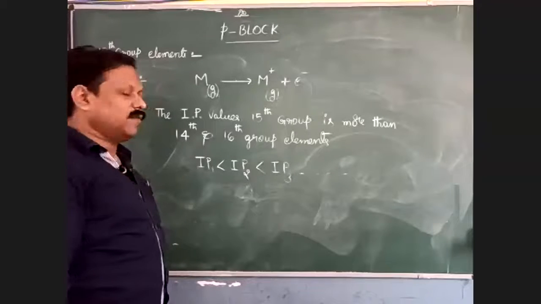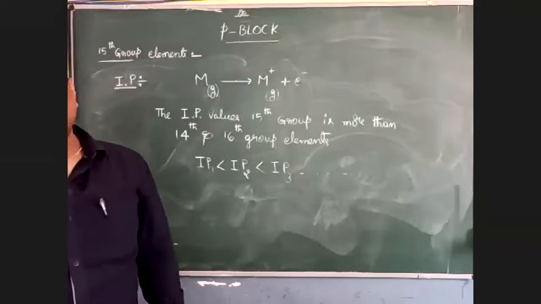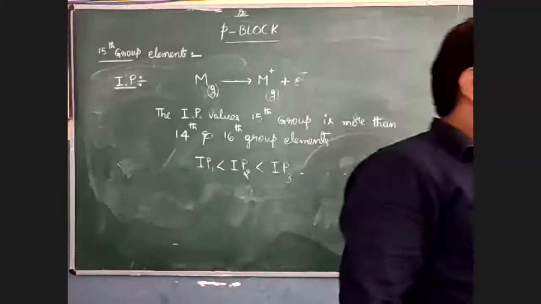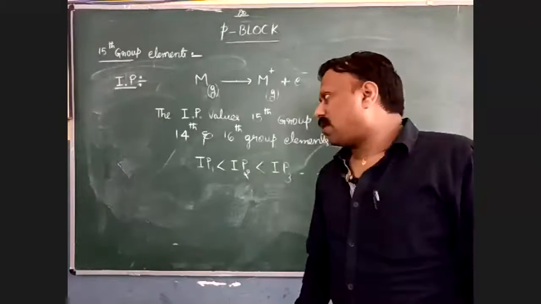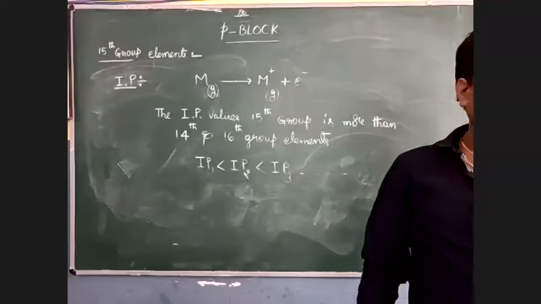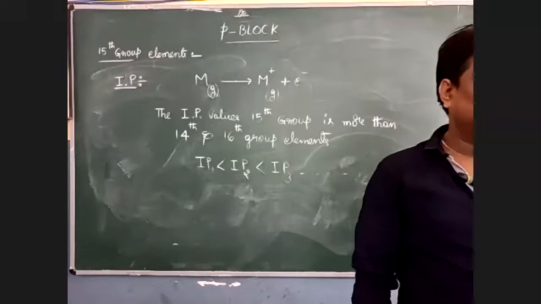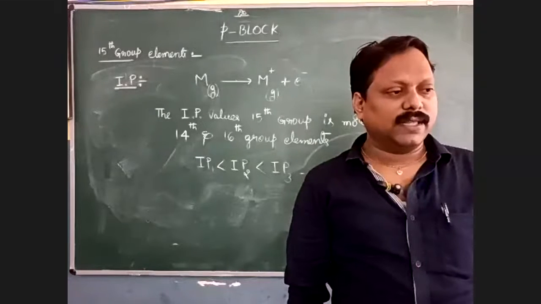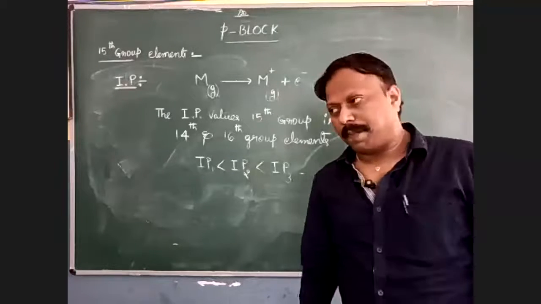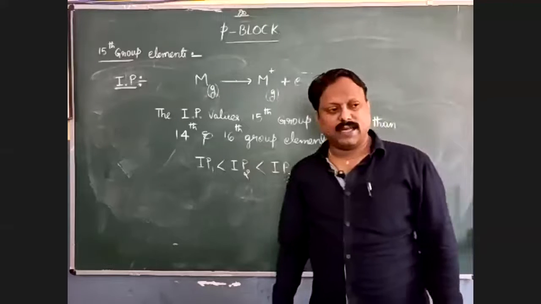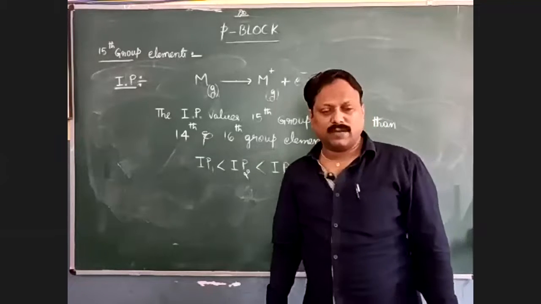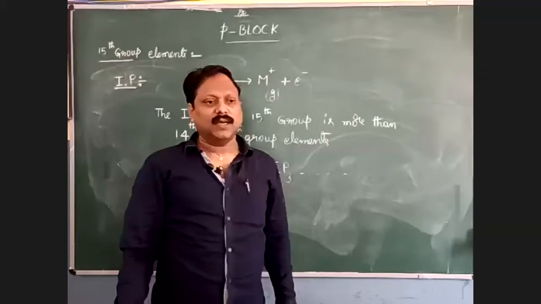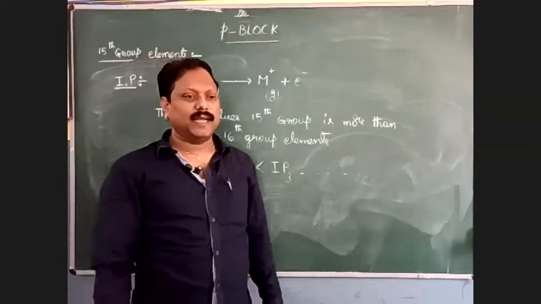The IP values of the 15th group are always more than the 14th group and 16th group, because the 15th group elements have an extra stable electronic configuration. For this reason, their IP values are always greater than the 14th and 16th group elements. Then IP1 is always less than IP2, and IP2 is always less than IP3, and so on for the remaining IP values.